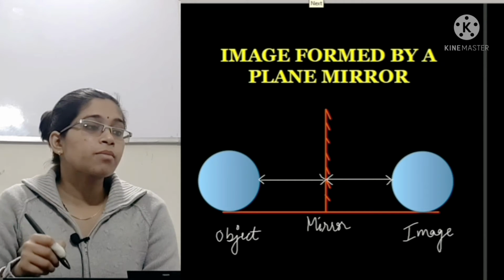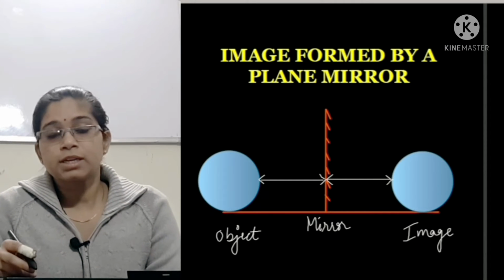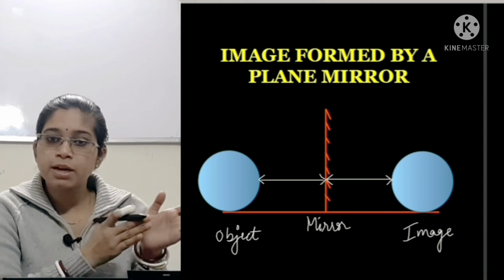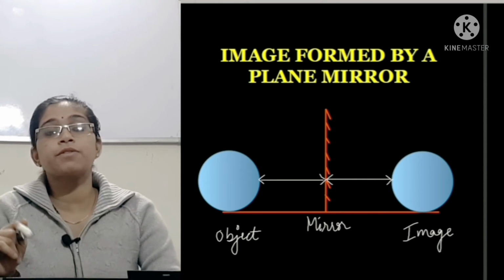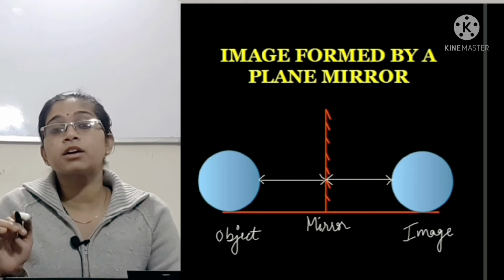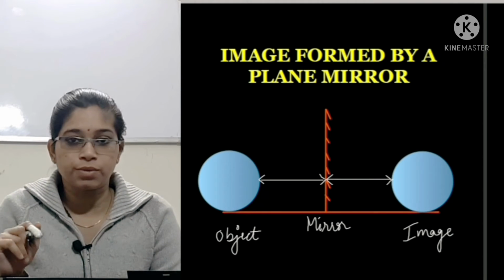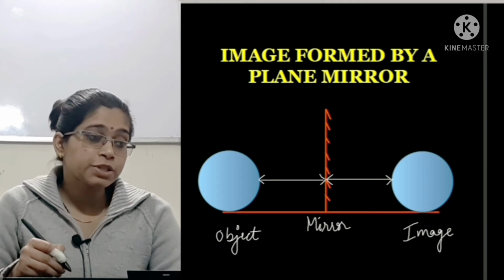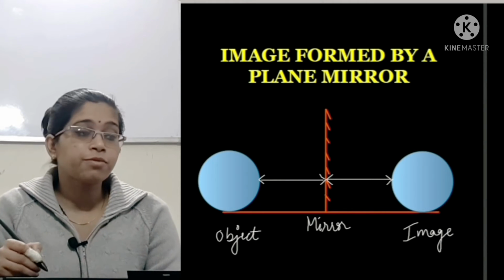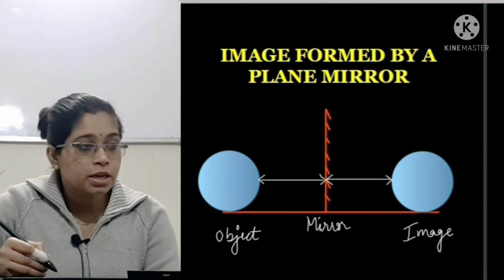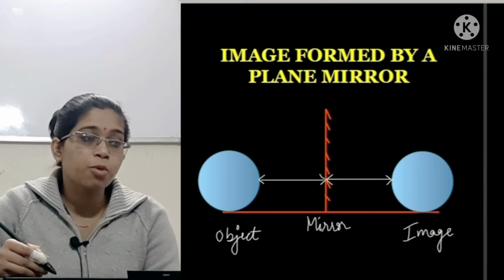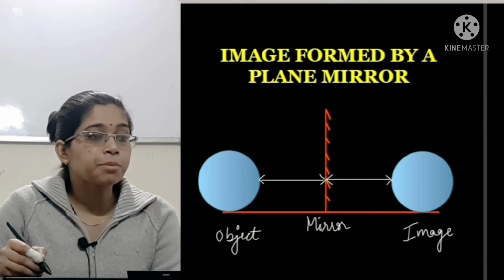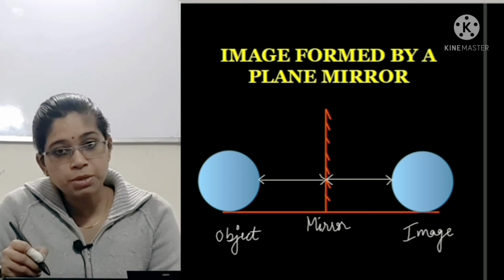Then the next is, what type of image is formed in a plane mirror? We know that we have two types of normal mirror, plane mirror and spherical mirror, that you must have read in 7th standard. Then spherical mirrors are of two types, concave and convex. Now a plane mirror is that mirror which is very straight, which is plain, and one side is polished, right? Here this one is a mirror which is polished from one end. This is an object which is at a particular distance from the mirror.